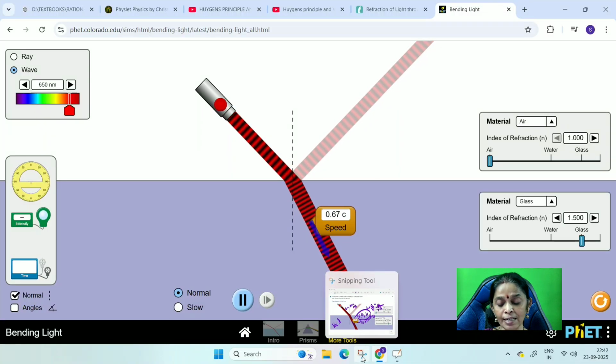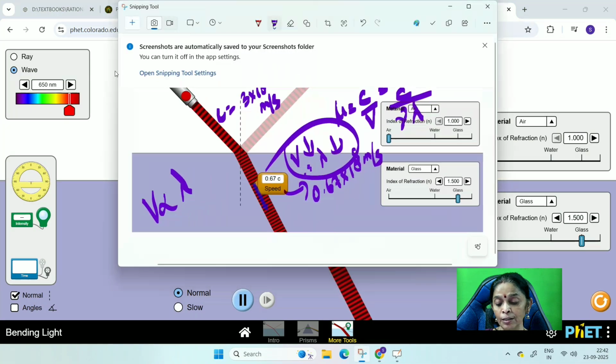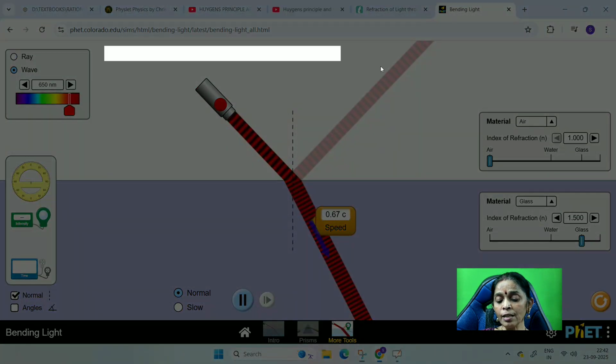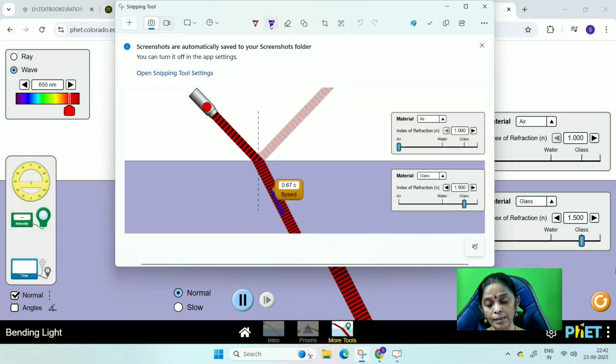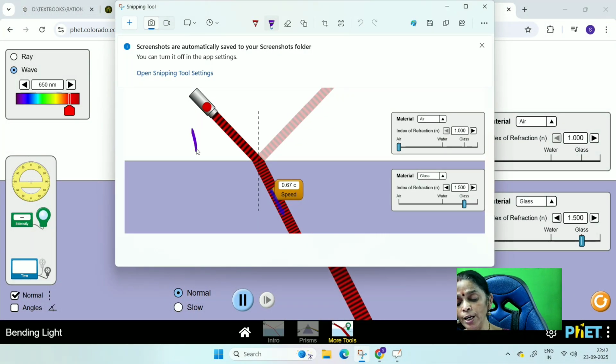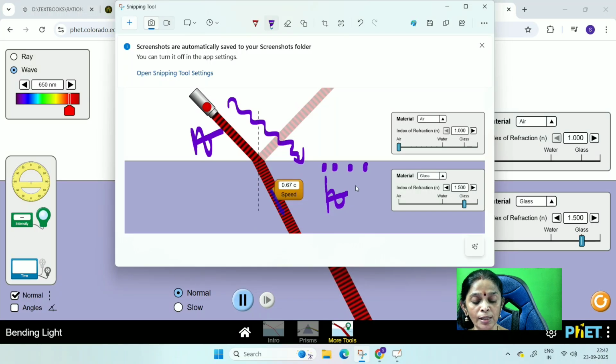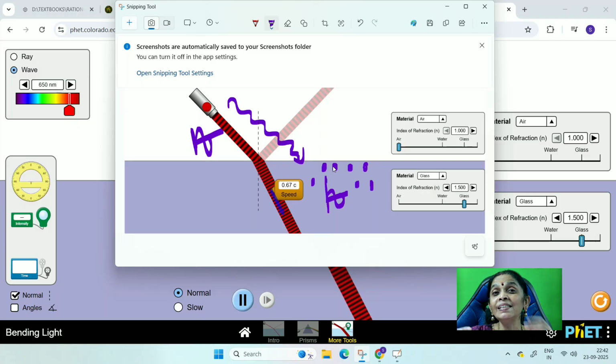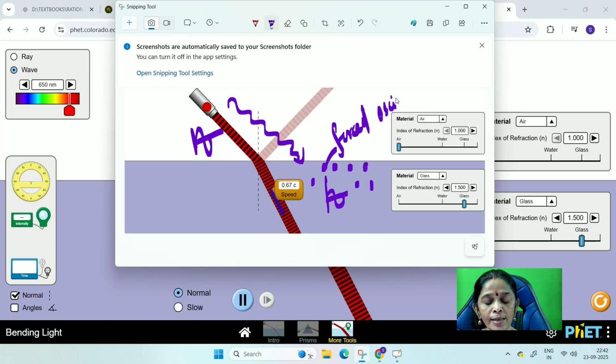The frequency of the light is going to remain the same here. How do you say that the frequency of the light remains the same? Because these molecules are going to vibrate up and down here, the same way here also. As soon as this light wave falls on it, the molecules in the denser medium are set into forced oscillation. When set into forced oscillation, which you will have learnt last year in class 11, all these molecules are already vibrating with a certain frequency.